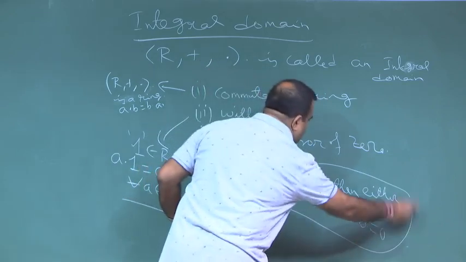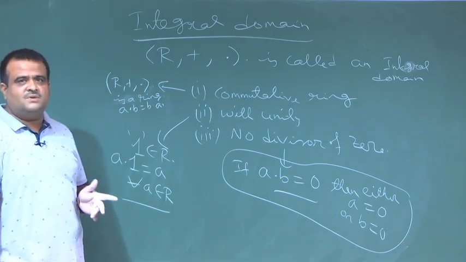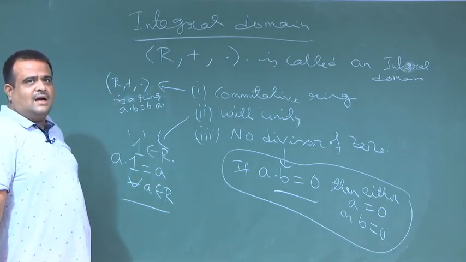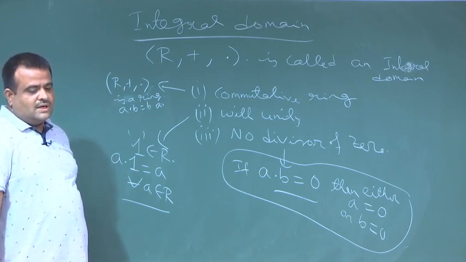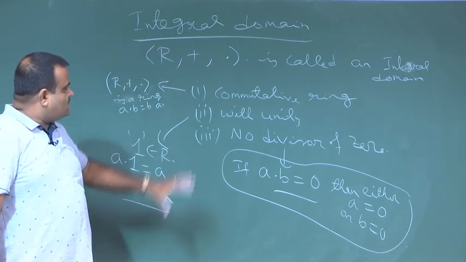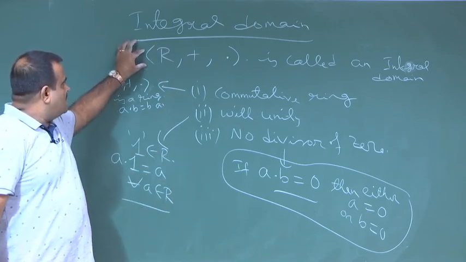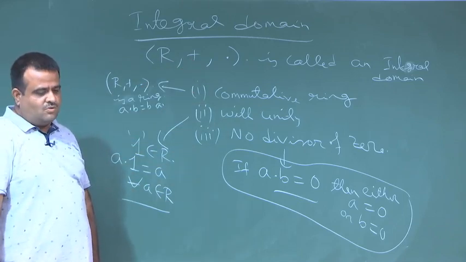This is the meaning of no divisor of 0. So, if AB is becoming 0, then either A or B has to be 0. Okay. So, if this is satisfied, then the algebraic structure R along with these two operators is called an integral domain.